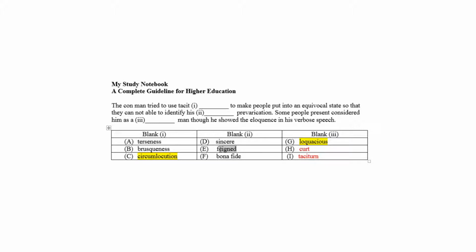So the correct answers are choice C, choice E, and choice G. The choice A, choice B, choice D, and choice F are to be eliminated along with choice H and I. We get the correct answers are choice C, choice E, and choice G.